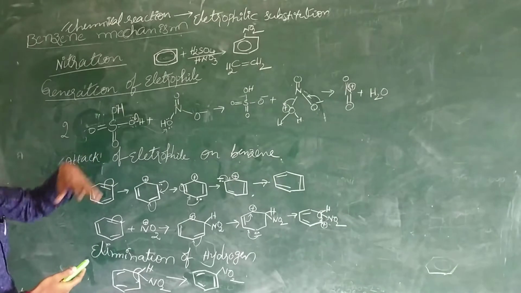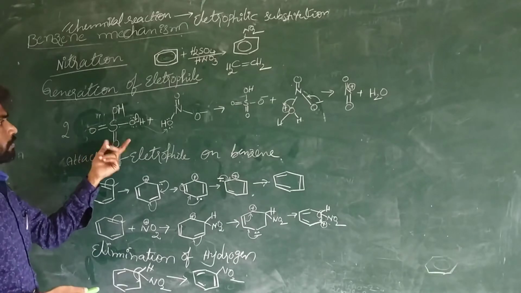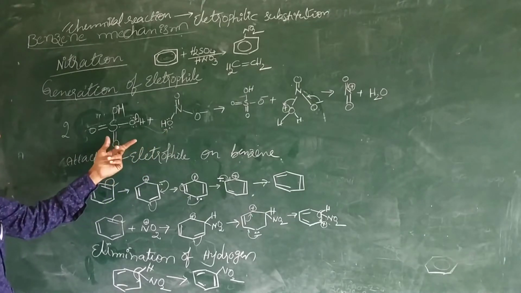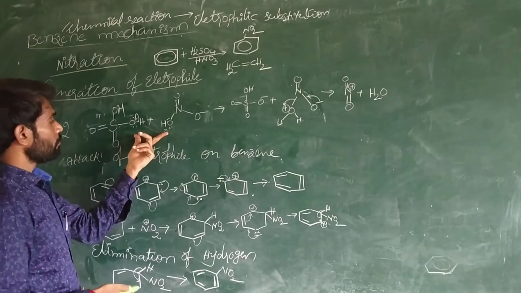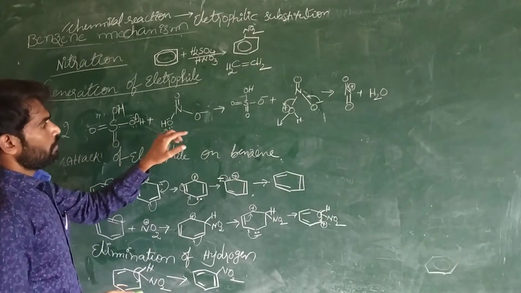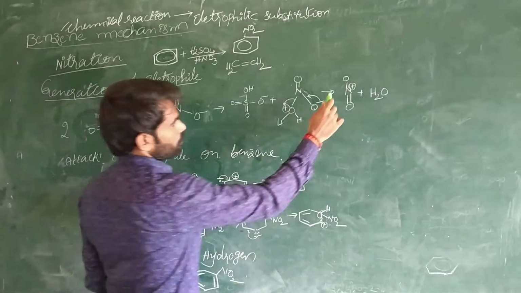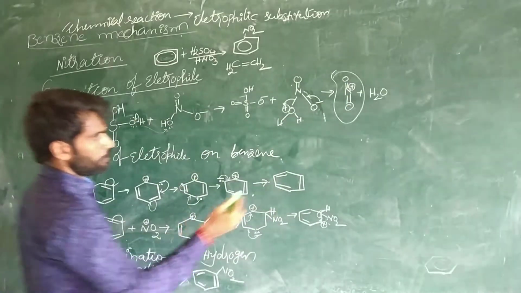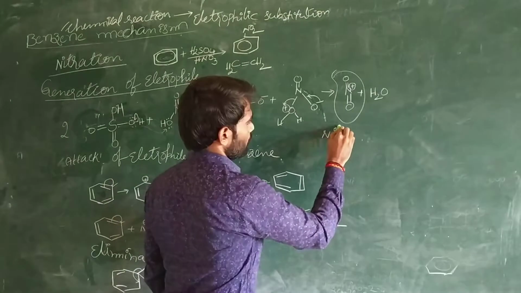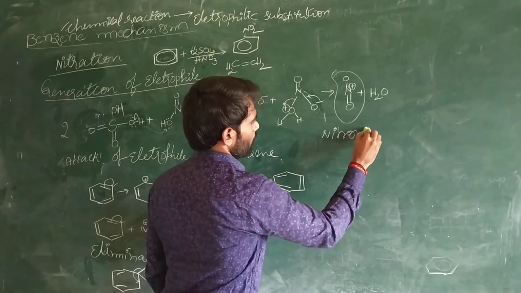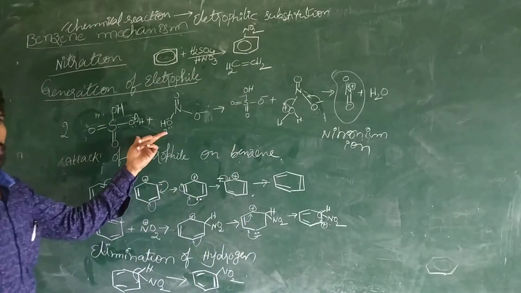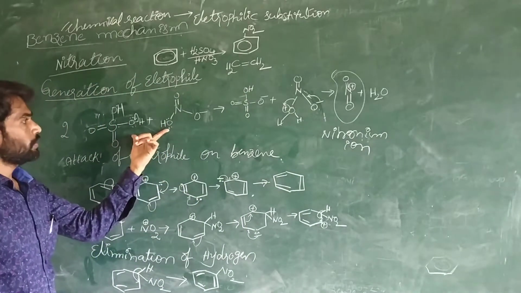How is the electrophile generated? When we combine H2SO4 and HNO3, the nitronium ion is produced. This is the electrophile, the nitronium ion. This is the nitration mixture, H2SO4 and HNO3.